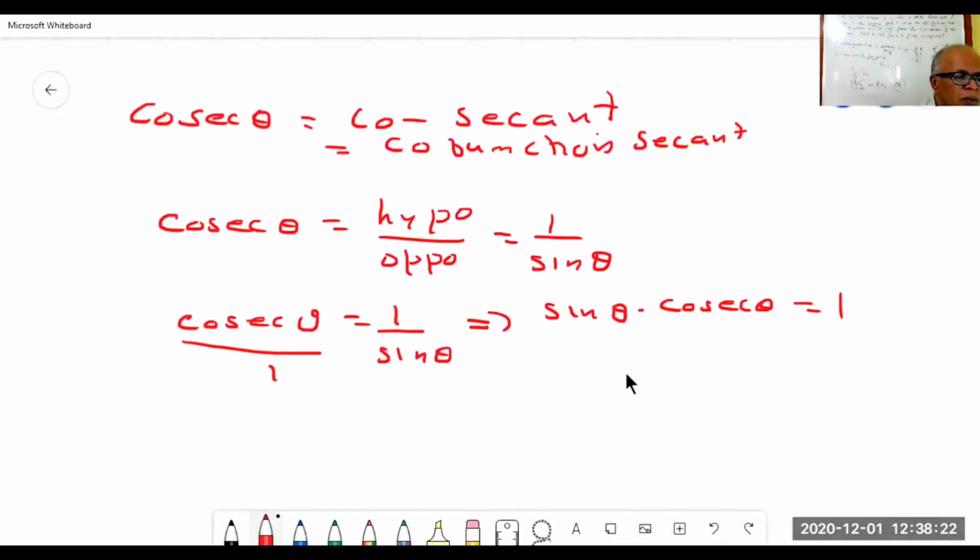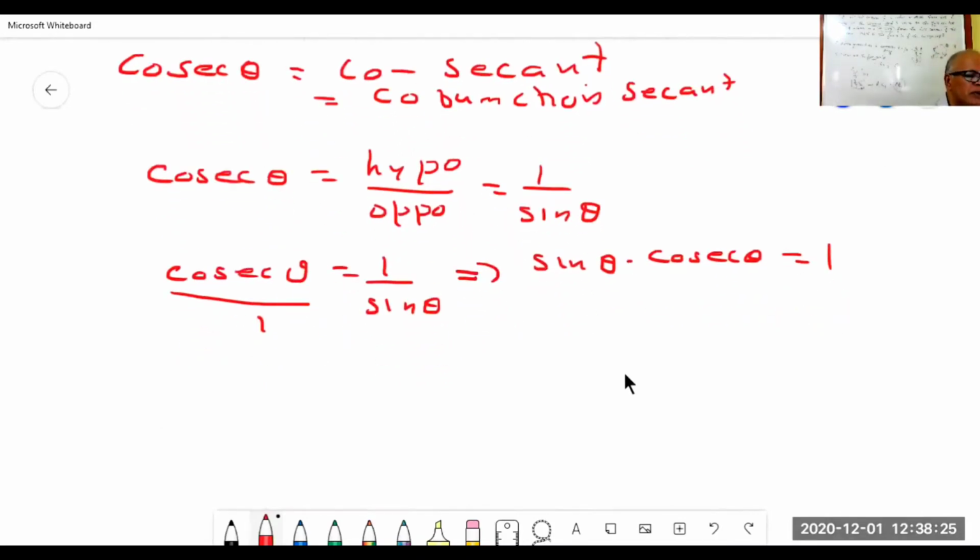Now, let us move ahead. What is cos theta? We define cos theta with respect to a triangle.